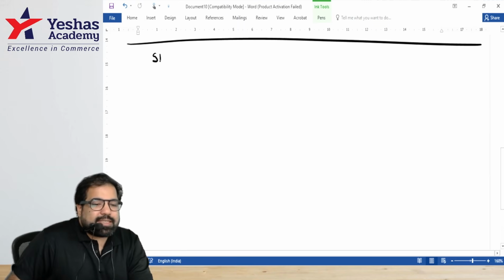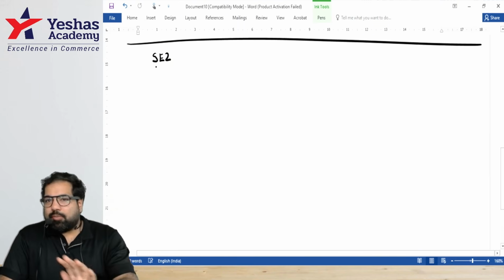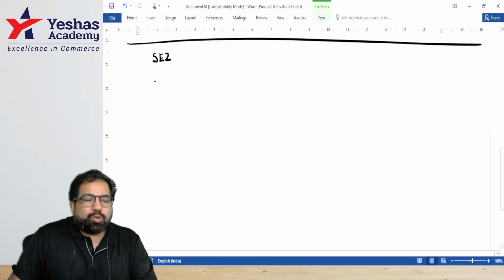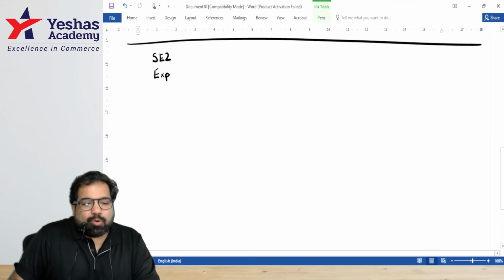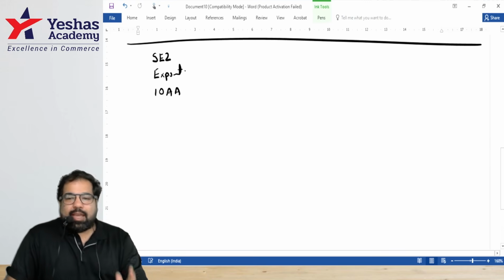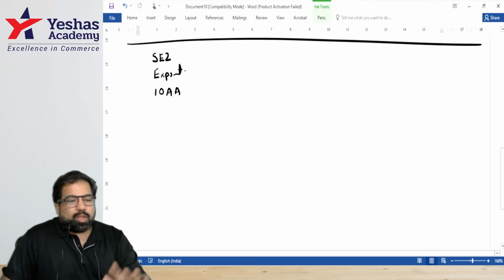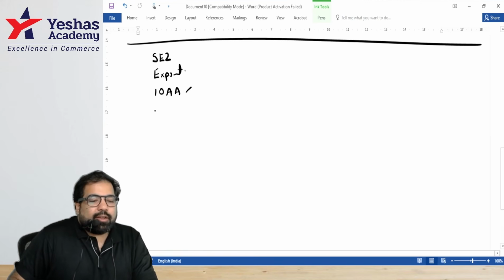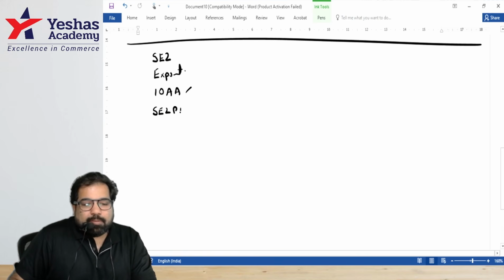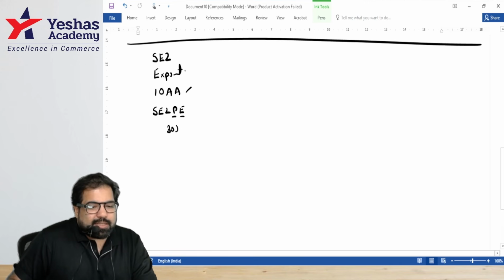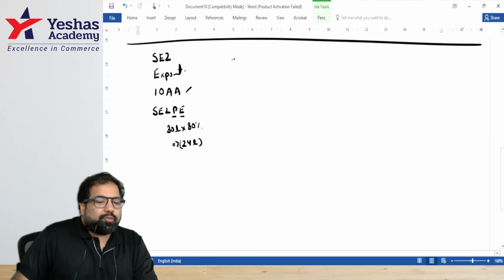If you go to a SEZ, special economic zone, and if you manufacture or do services from there, but you do export, the government is very happy and they give you a deduction under 10AA, and that's why I'll call it awesome area. How does the deduction work? They calculate a number called SEZ PE, the export percentage. Example, your profit is, let's say, 30 lakh. Your export percentage is 80%. Then how much is it? 24 lakh. Then although your profit is 30 lakh, you won't have to pay tax on 24 lakh, guys.